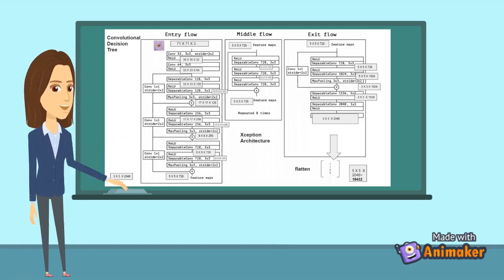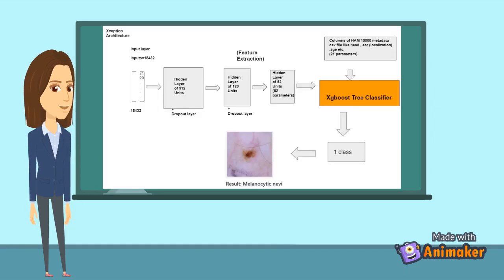As shown in the diagram, we make use of the Xception architecture where a 71x71x3 input shape image is passed to a series of convolutional and pooling layers, and lastly, all these values are flattened to a 1D array of 18,432 values, which is given to our three dense layers of the neural network. The 52 features of the image are extracted, which are further used by the decision tree to classify from the 7 classes.